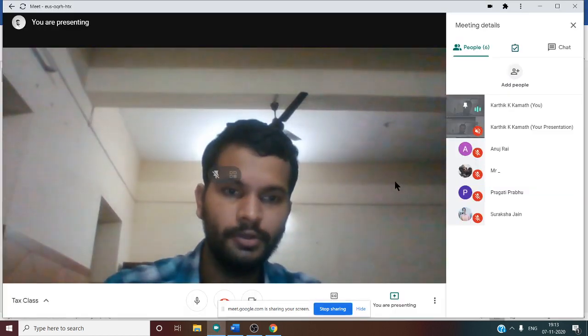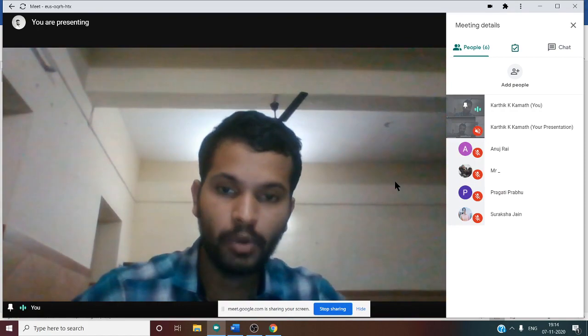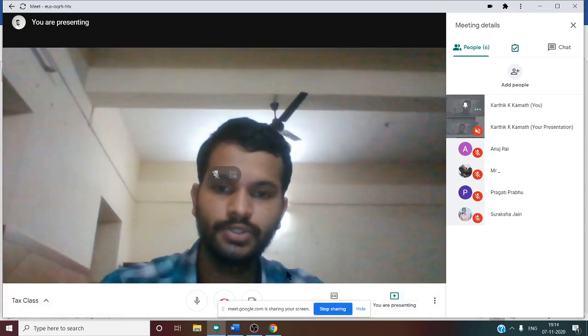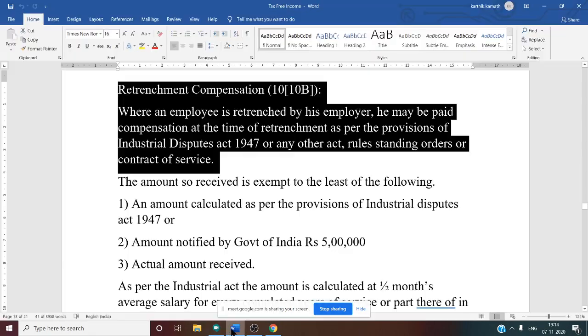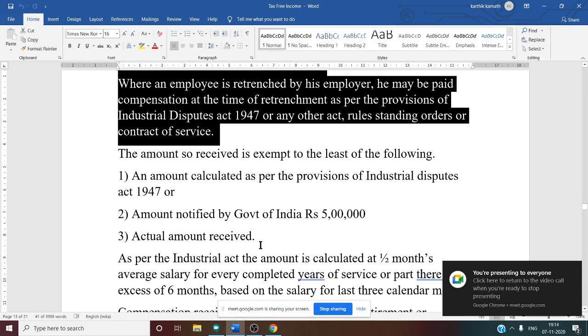First thing you need to know is the word retrenchment. Retrenchment means a removal. It is one kind of removal of an employee by the employer. So that is known as retrenchment compensation. So whenever there is such a removal, the employer needs to pay some amount. So there are certain conditions for that.